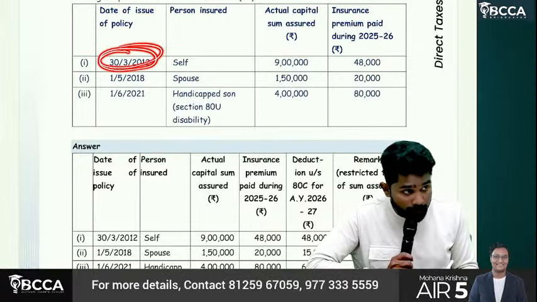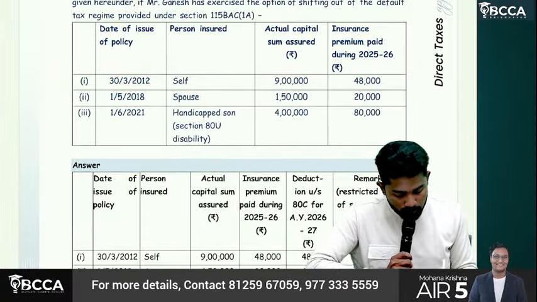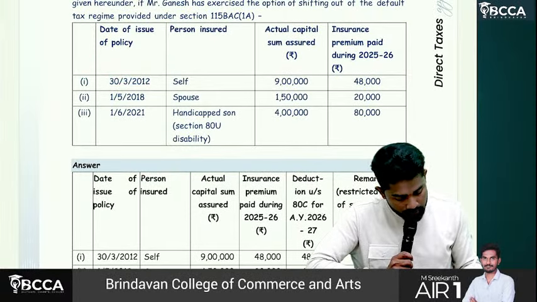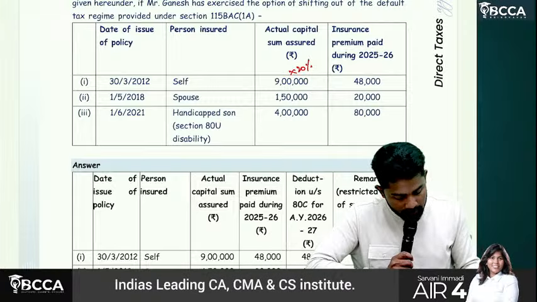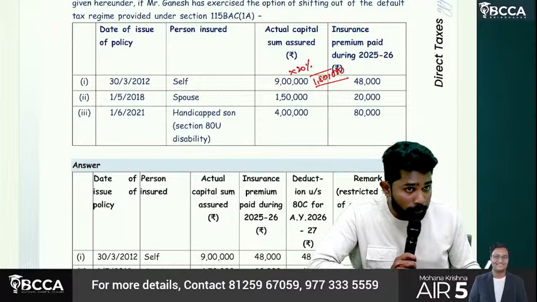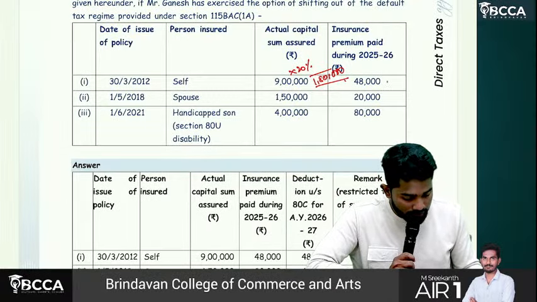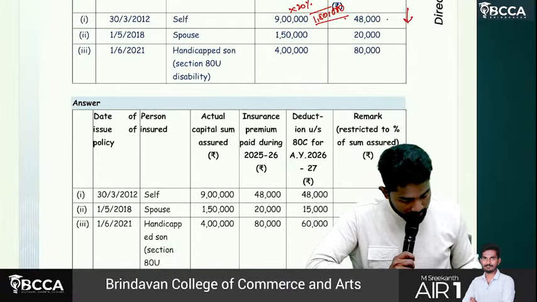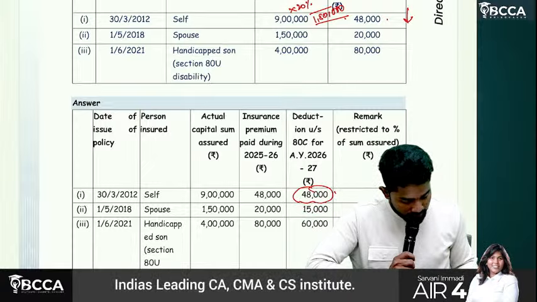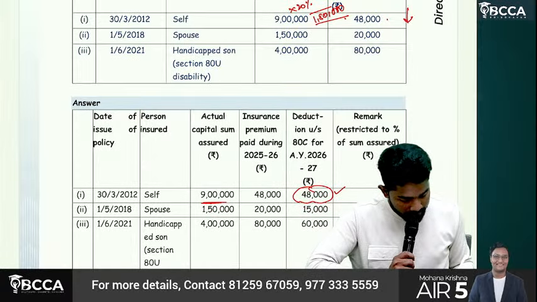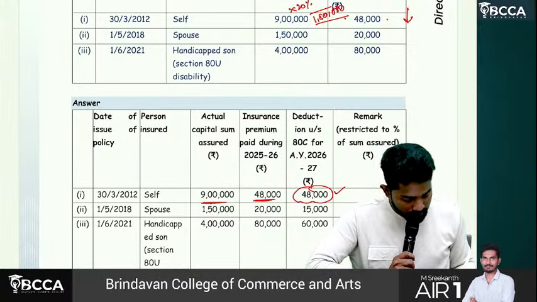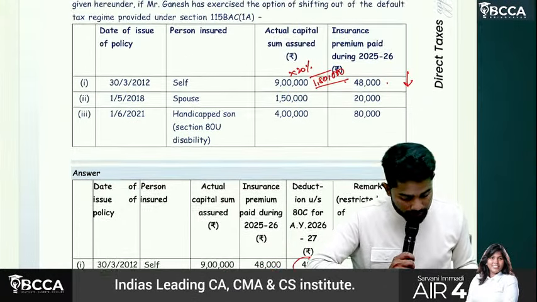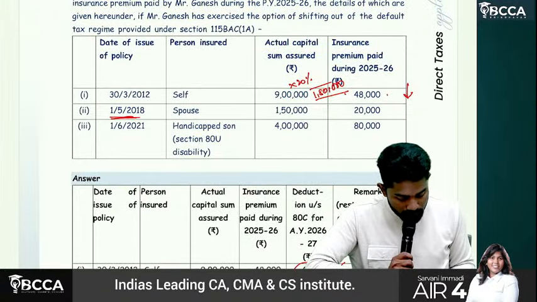Before 1st April 2012. So how much is available? Sum insured into 20%, which is 1,80,000, or actual premium paid, how much? 48,000. So whichever is lower, how much? 48,000. So deduction is 48,000. Actual sum insured 90 lakhs, insurance premium 48,000, restricted to 20%, but still 48,000 is available.